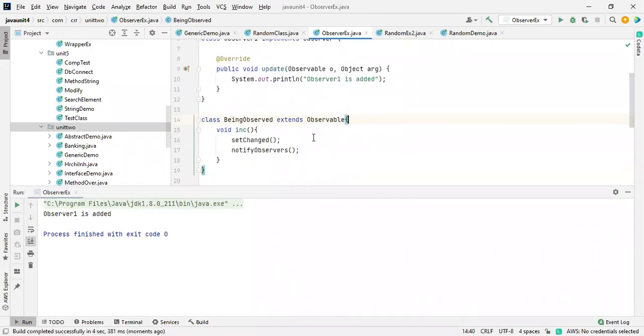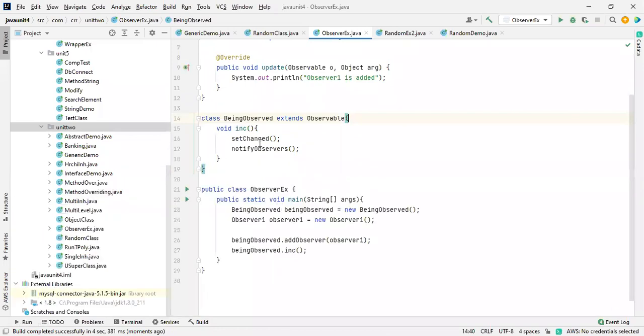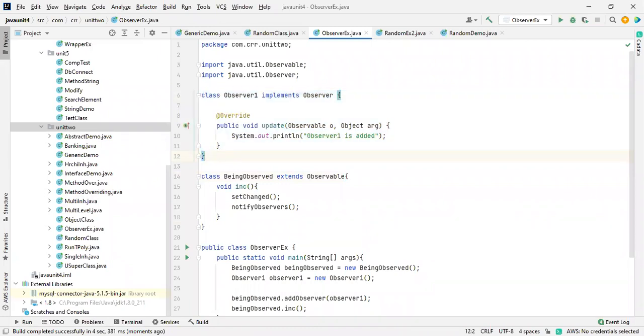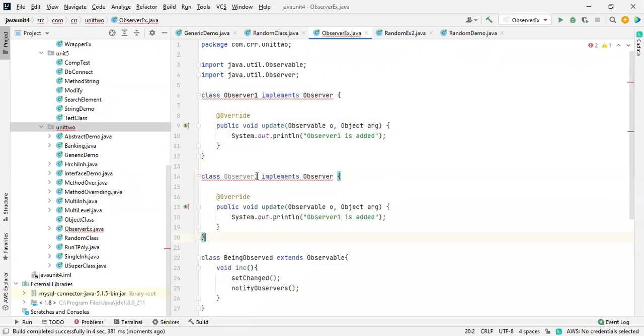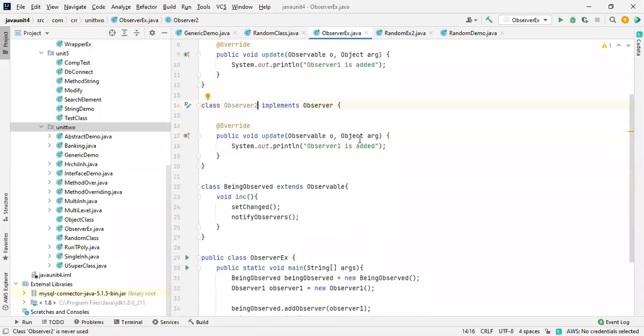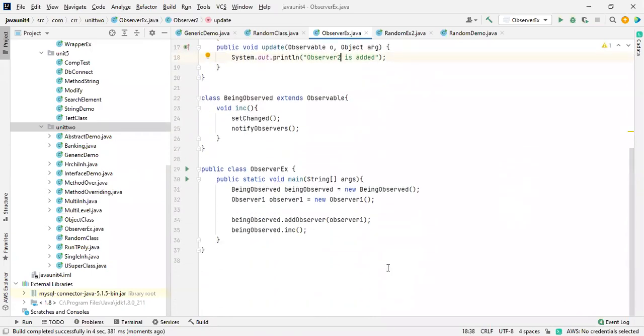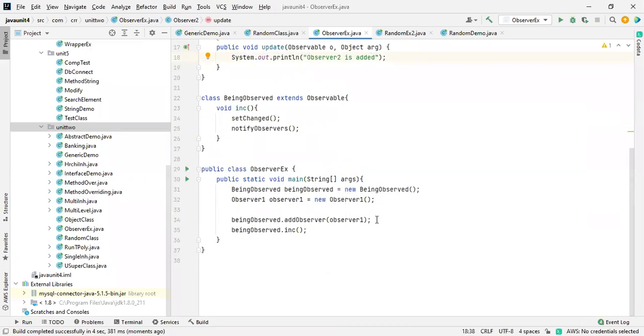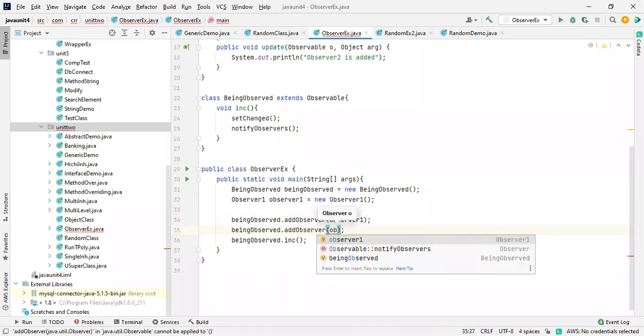Now if I take one more class to check observers, a bank account would be a good one because it is a big program, that's why I didn't mention it. I've added one more observer, and it is also being observed. How do I observe that? By adding the next one also, BeingObserved dot addObserver observer2.